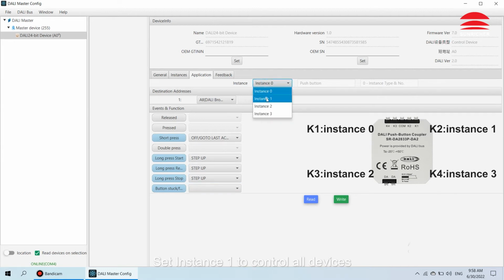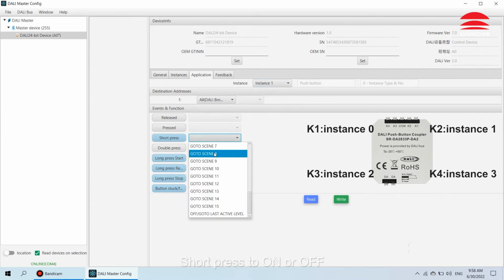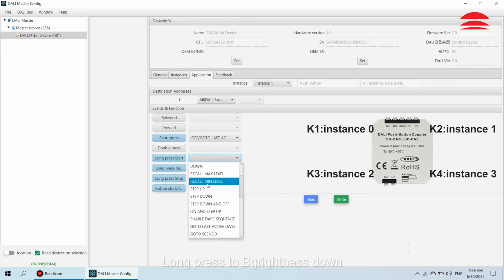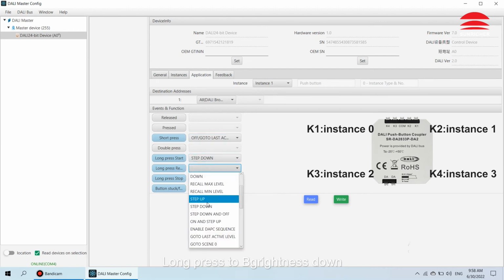Set instance 1 to control all devices. Short press to turn on or off. Long press to brightness down.